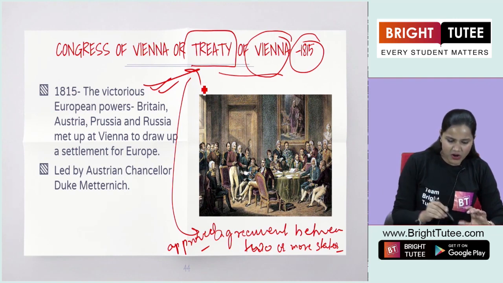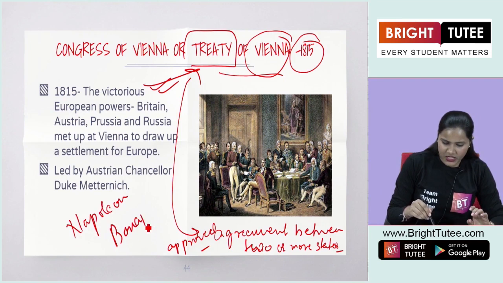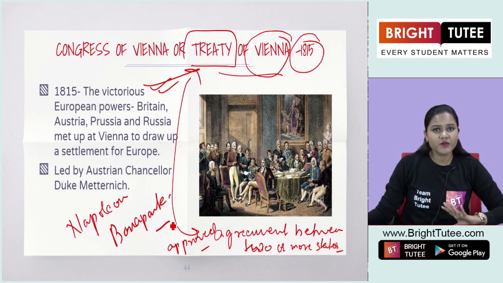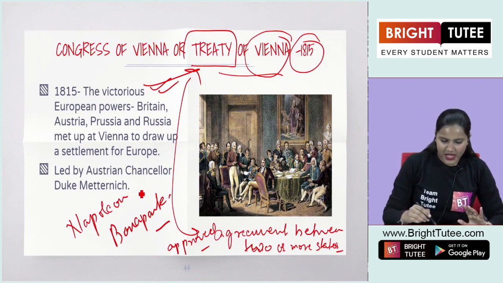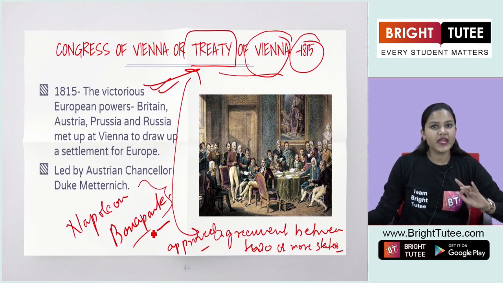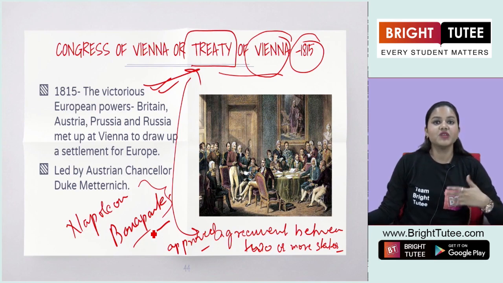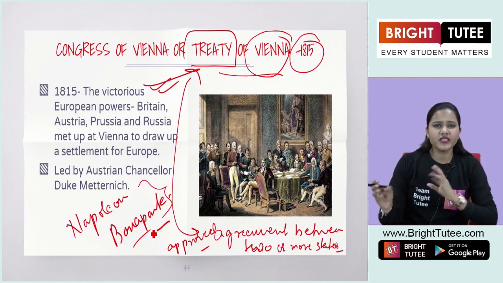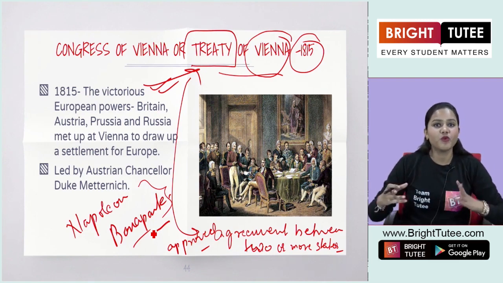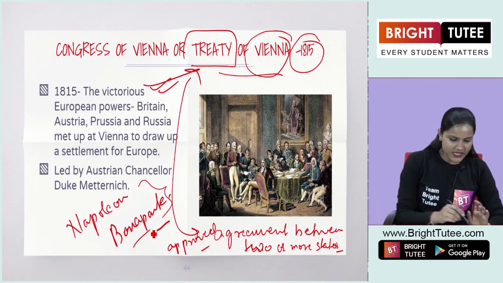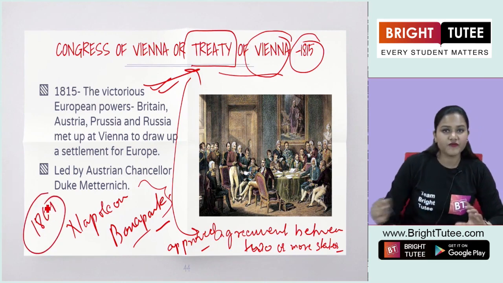So students, have you heard the name Napoleon Bonaparte? Yes, you must have heard this name when we were talking about the French Revolution and its aftermath, and also in this chapter. Napoleon Bonaparte played a very major role in the French Revolution, right? He was the military leader, and he fought many fights in different regions. From then on, he became the Emperor of France somewhere around 1804.